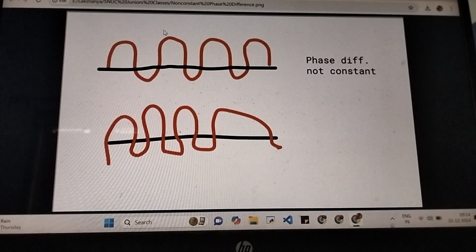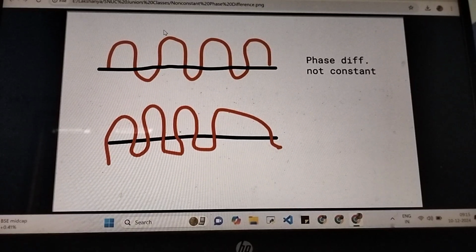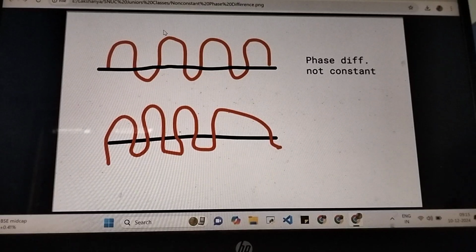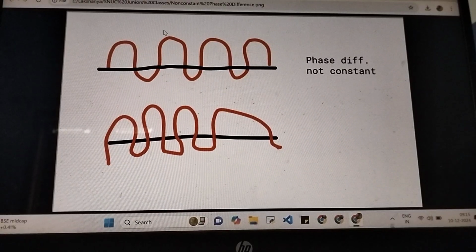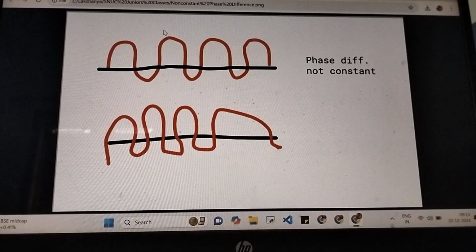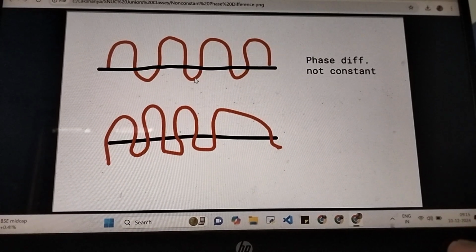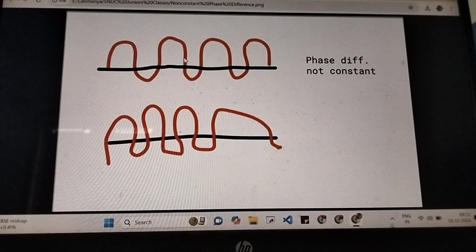So what happens when we try to superimpose two such waves is they cause interference. Why are we talking about superimposing waves in the first place? Because in repeated amplification we saw that there are waves which fall on the mirror with different phases. So by repeated amplification we try to minimize the phase difference, and then ultimately we superimpose all those waves or photons together to produce light. And we also know that laser light is highly intense, so I want maximum intensity. But if I take two waves like this, when I superimpose them, at some locations the waves are just going to cancel each other out.